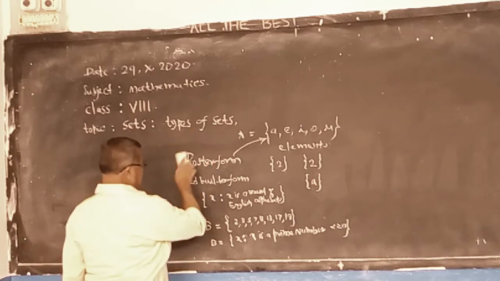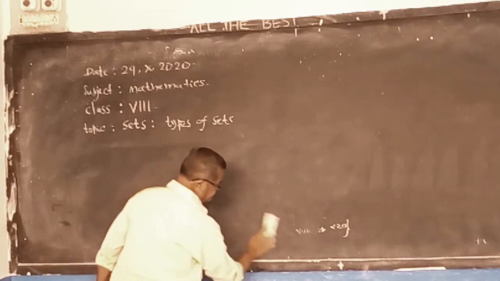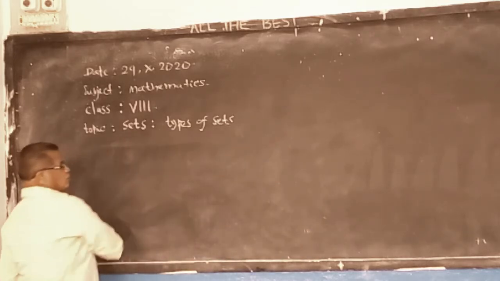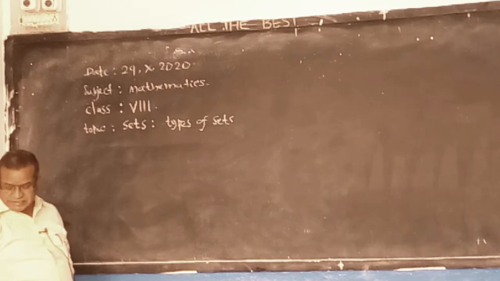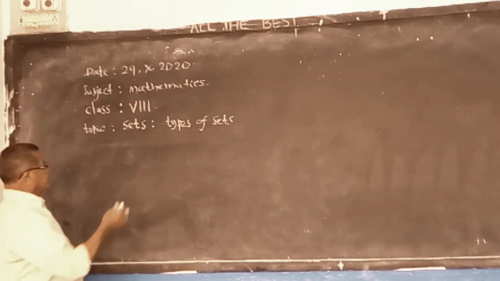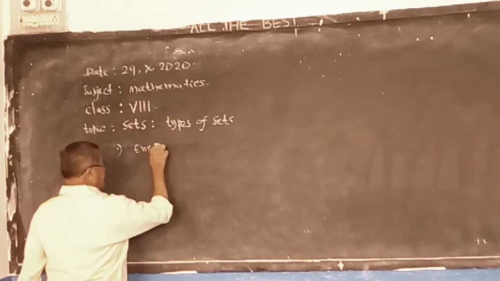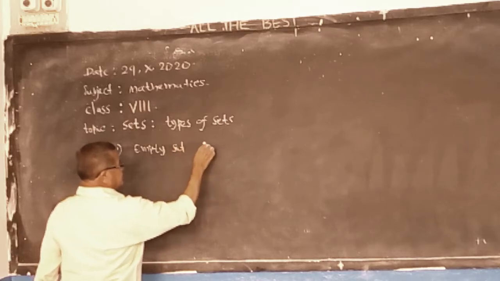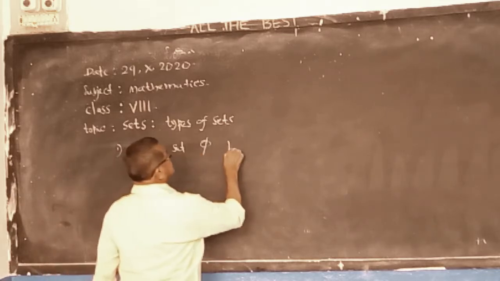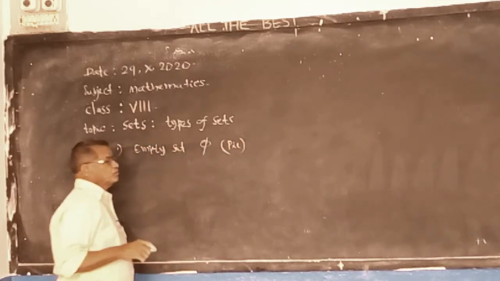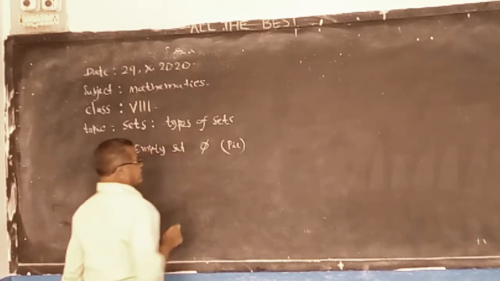So I explained. Now, next, what we have to know: the types of sets. Today I want to explain some types of sets. There are 12 types. The first one is the empty set. Number one, first I want to explain the empty set. Its symbol is phi, read as phi. You write 0 and cross it like this.